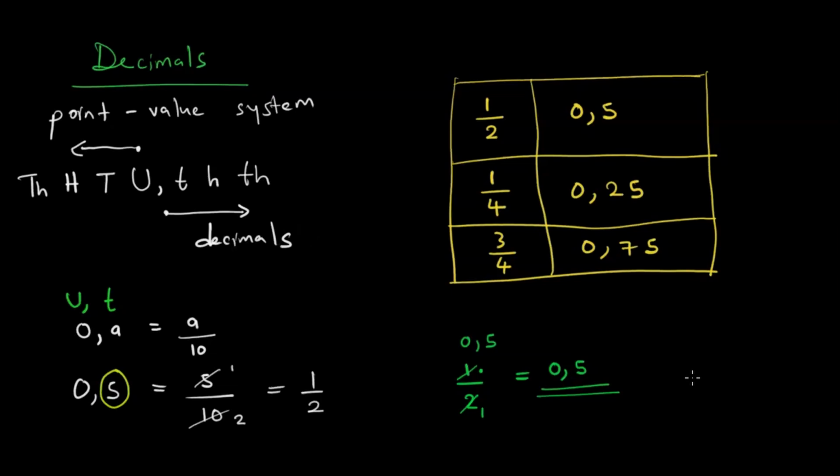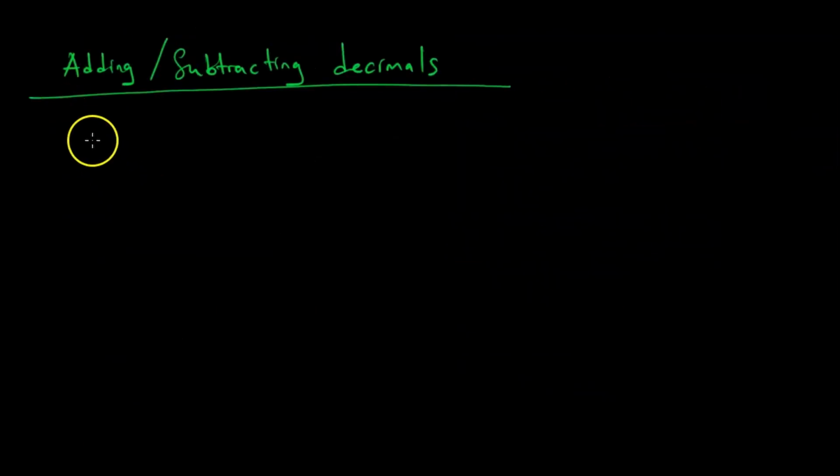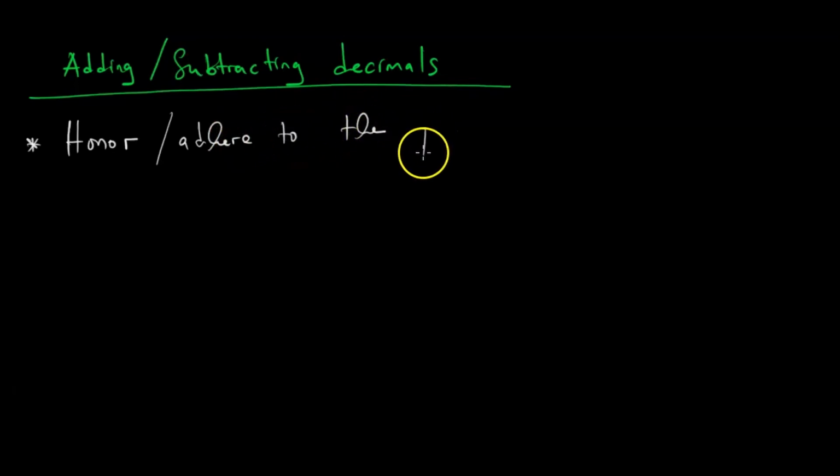We also have to discuss how we add, subtract, multiply and divide with decimals. It's also very important. When it comes to adding and subtracting decimals, the first thing we should know is we should honor, or adhere to, the point value system.